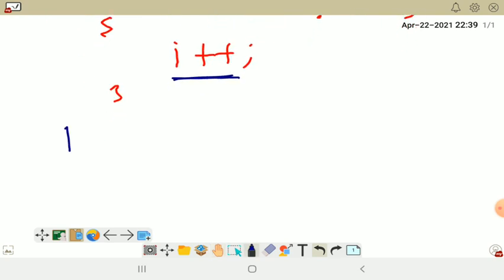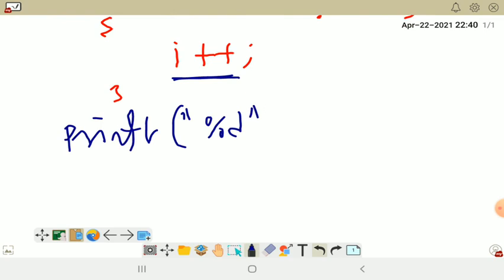We can use printf to print the value. I can write %d and print the variable i, because i stores how many characters it found in the word. We simply print the value of i.